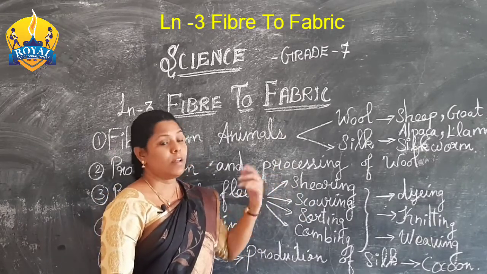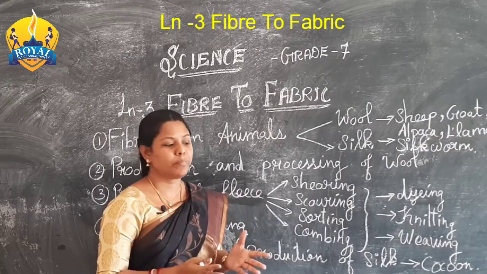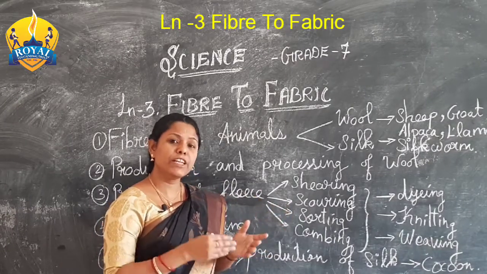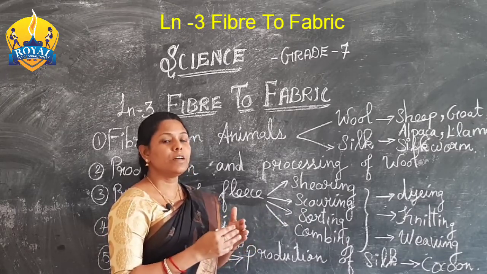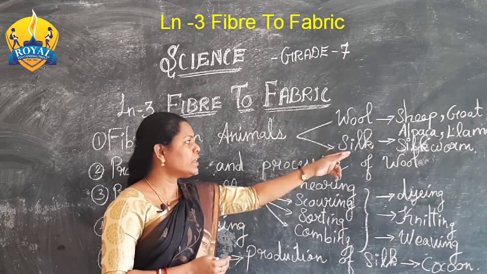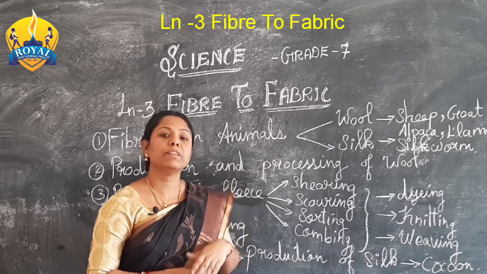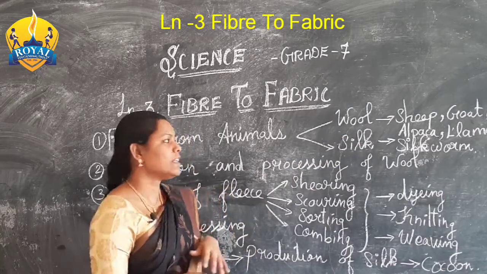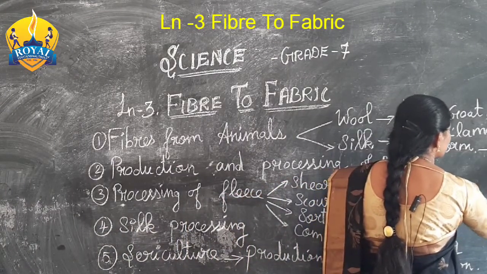We breed the silkworm and feed it, and from it we get the silk fiber. That rearing of silkworms, the breeding of silkworms, is otherwise called sericulture.